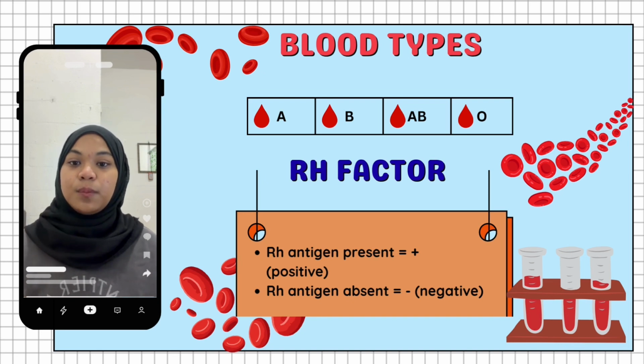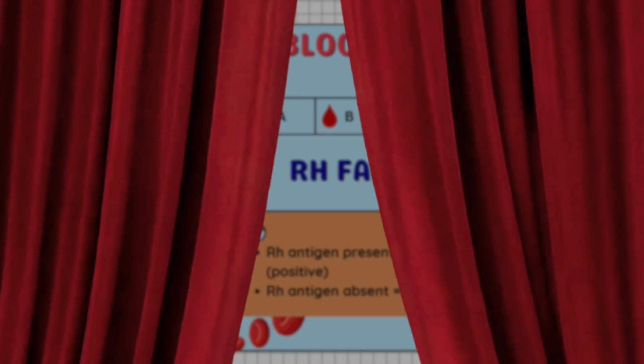Besides the ABO blood group, we also have the Rh factor. Rh factor refers to the presence or absence of the Rh antigen on red blood cells. If the Rh antigen is present, the blood is Rh positive. If the Rh antigen is absent, the blood is Rh negative. That is why blood types are usually written like A positive, B negative, AB positive, or O negative.